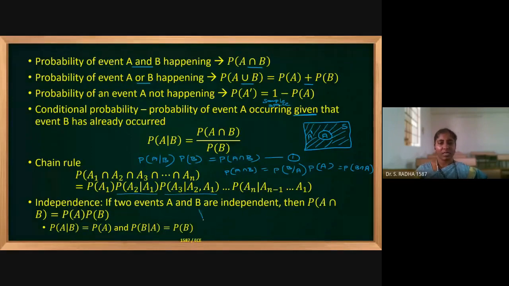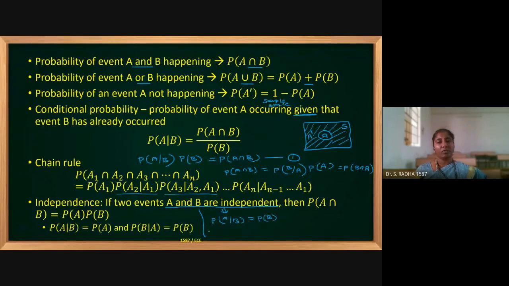So if the two events are independent, what we can do?